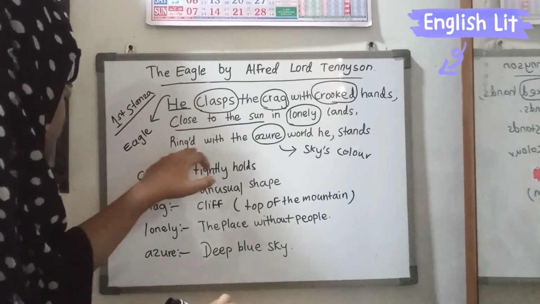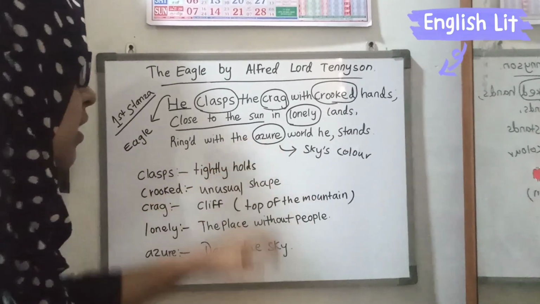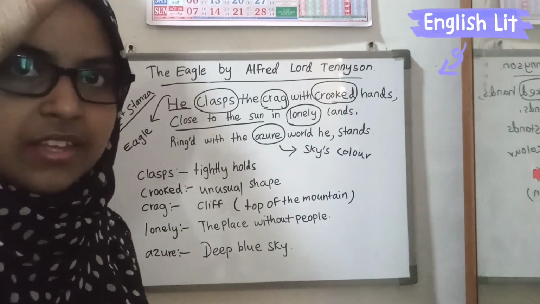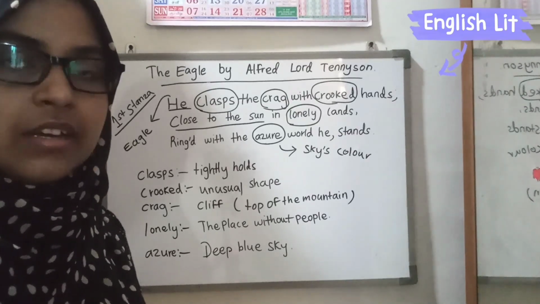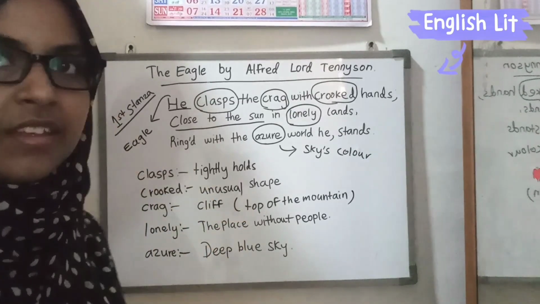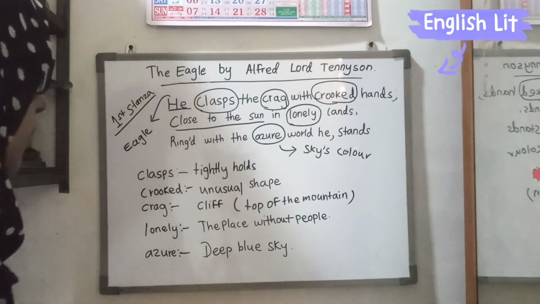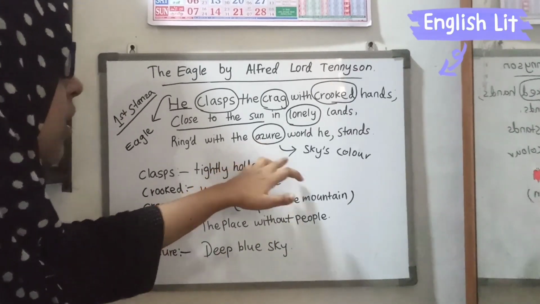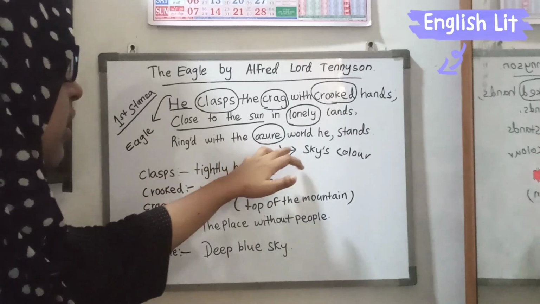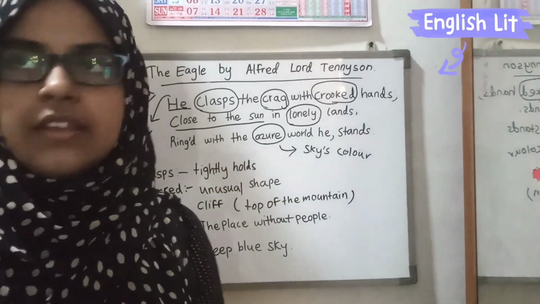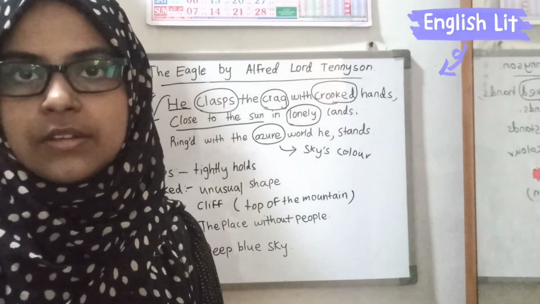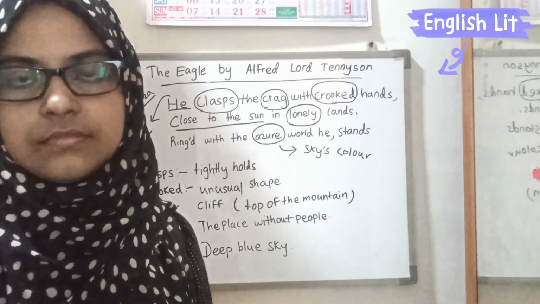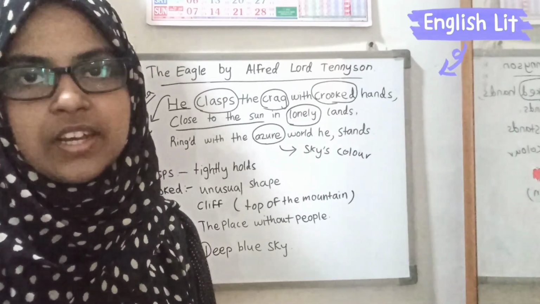Move to the third line. Ringed with the azure world he stands. Azure means the sky's color. In the middle of the sky, there is a hot sun, but the deep blue sky is surrounded there. So azure means deep blue sky. It refers to the sky's color. Ringed with the azure world he stands. In the middle of the sky, the hot sun is there. The sun is surrounded by the deep blue sky.